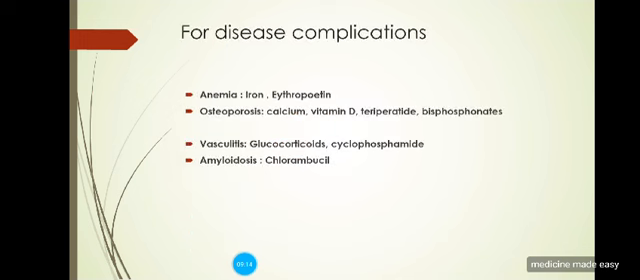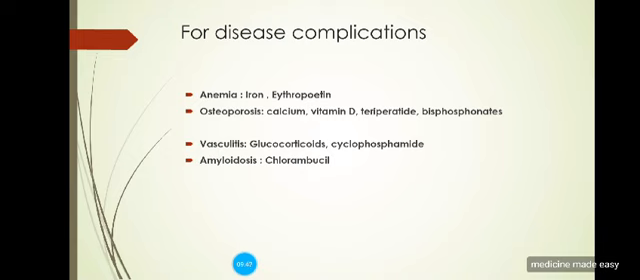Now if the disease like RA has caused some complications, we can go for supportive treatment. If the patient is having anemia, we can go for iron or erythropoietin. If the patient has developed osteoporosis, we can recommend vitamin D, calcium, bisphosphonates. If the patient is having vasculitis, we can go for glucocorticoids along with cyclophosphamide. And if the patient has long-term RA leading to amyloidosis, we can start other immunosuppressants like chlorambucil.